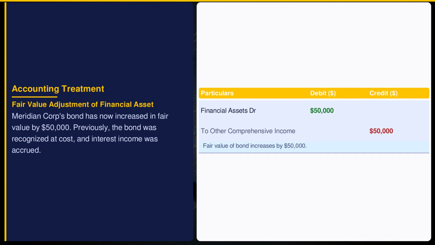Under Indian Accounting Standard 109, adjustments for fair value changes impact other comprehensive income. This fair value increase reflects market conditions and affects Meridian's equity directly, without altering the profit or loss. Recognizing these adjustments ensures transparent financial reporting, aligning asset valuation with current market dynamics.